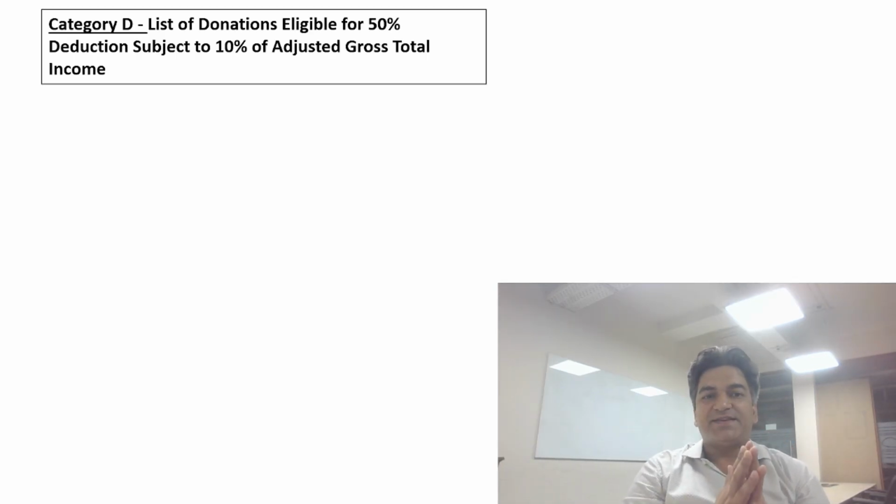So let's now discuss category D. These are the list of donations eligible for 50% deduction.